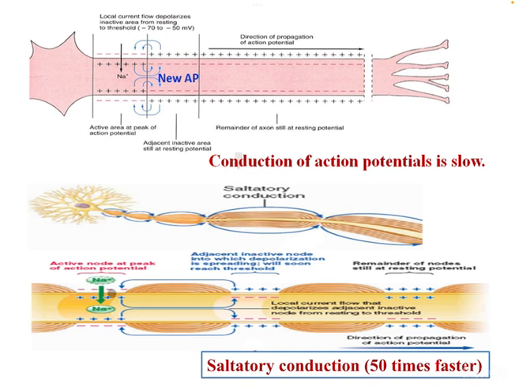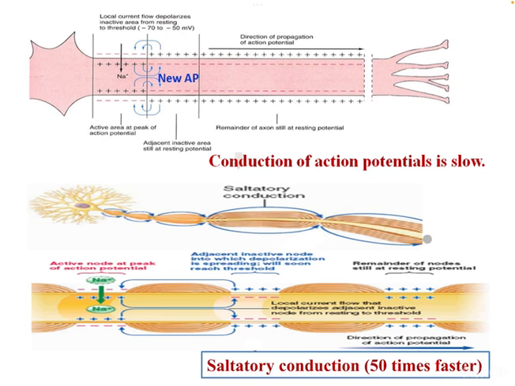The active node is at the peak of the action potential, so it jumps to the next adjacent inactive area, and there is a genesis of action potential. The previous region remains refractory to ordinary stimulus. So this refractory period ensures one-way propagation of action potential from the initial segment to the terminal side of the axon.